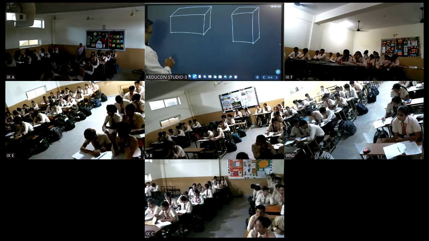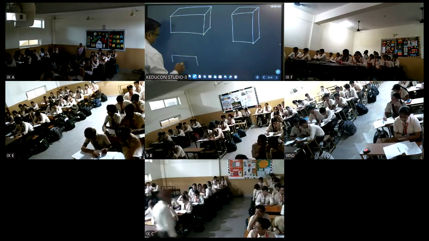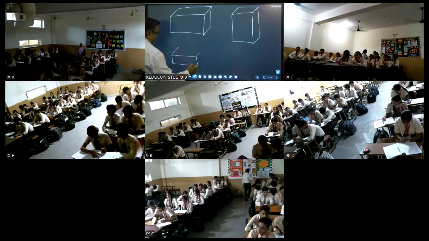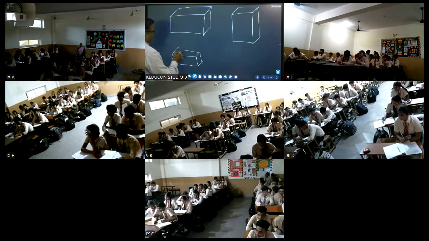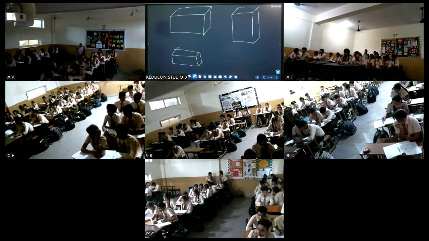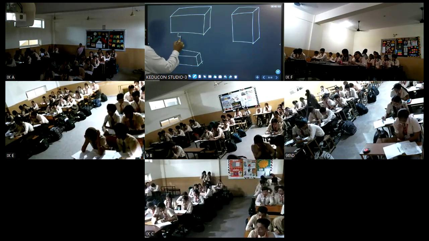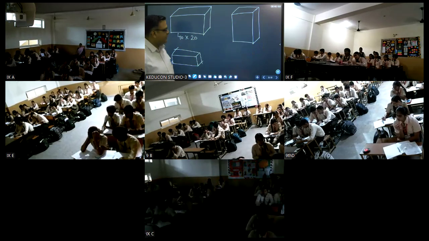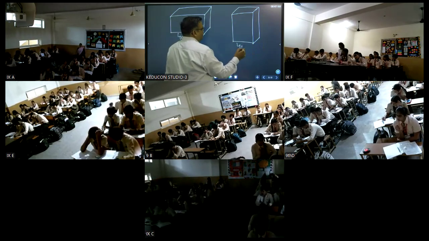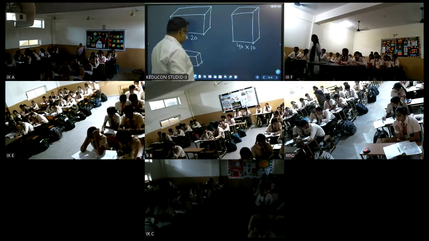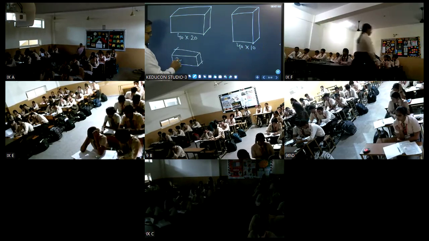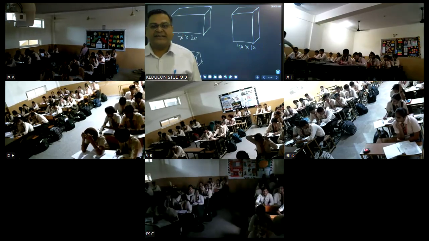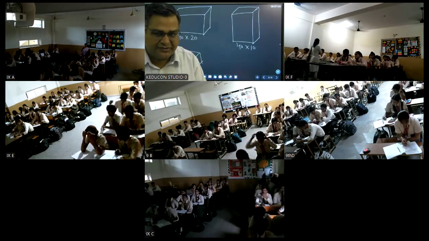Third way can be this block is placed like this. So three different pressures can be there. Here the surface touching the surface is 40 into 20. Here 40 into 10 and here 20 into, let's say, 10. Is it clear? So we have three different cases to find out the pressure.